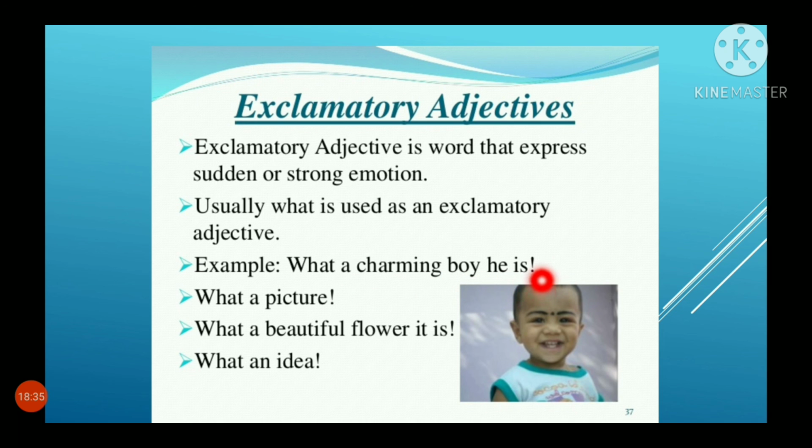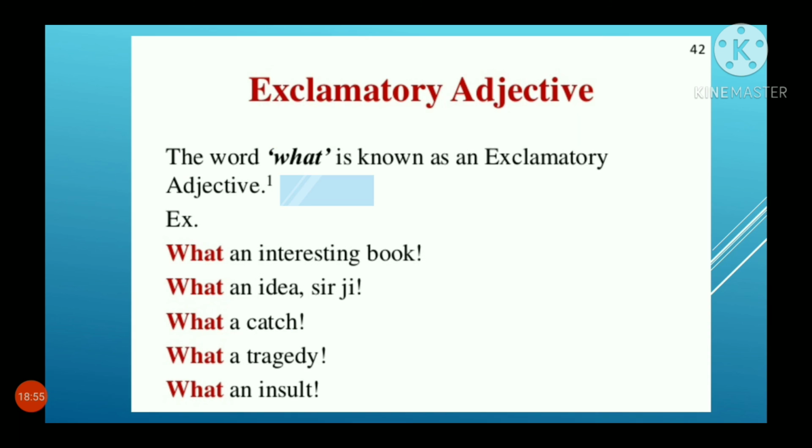So, exclamation mark. What a picture! Exclamation mark. When you're showing emotions very strongly, you're surprised, you're very happy, the exclamation mark is used. What a beautiful flower it is! Exclamation mark. What an idea! Exclamation mark. The word what is known as an exclamatory adjective.